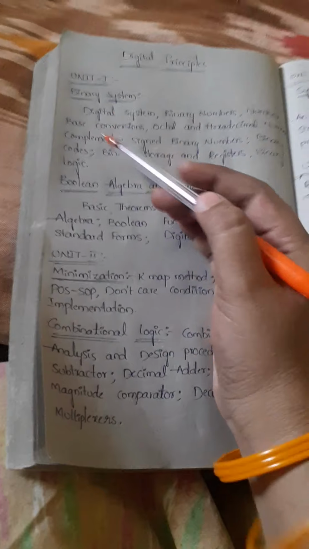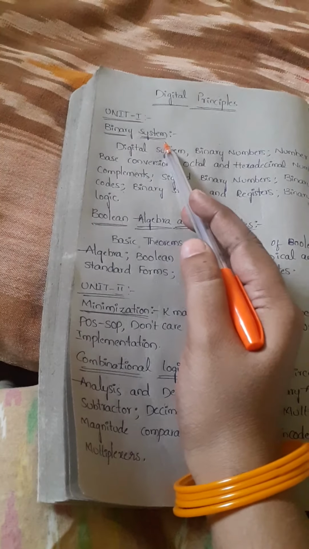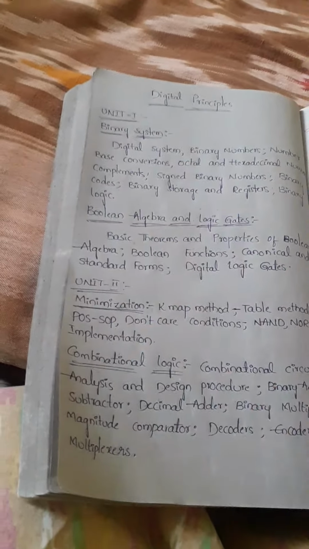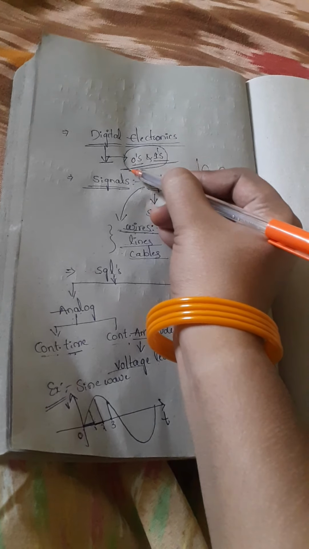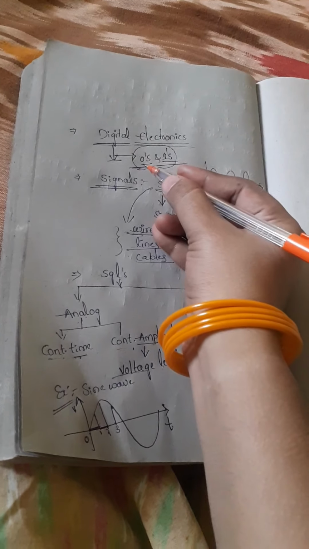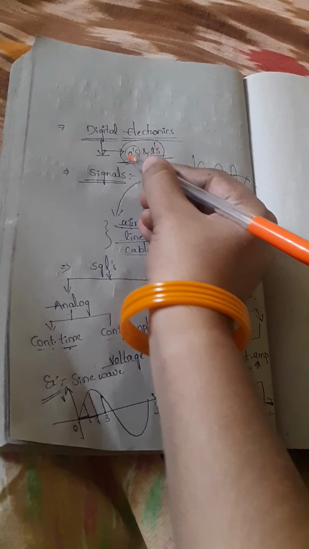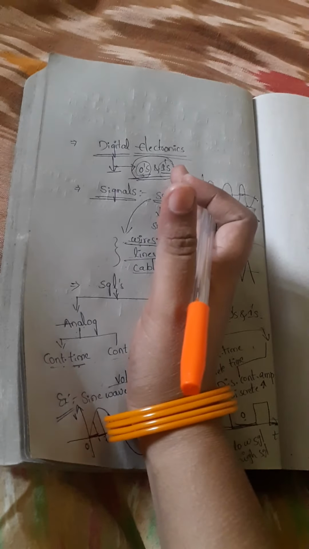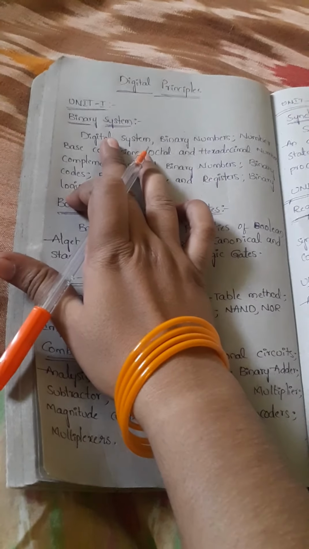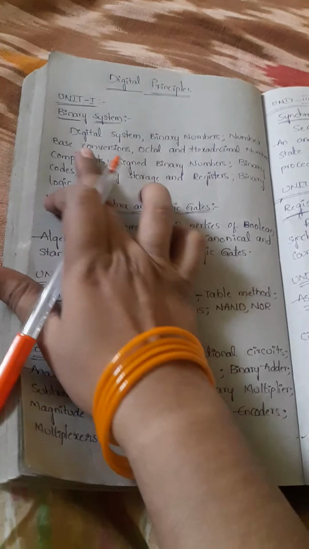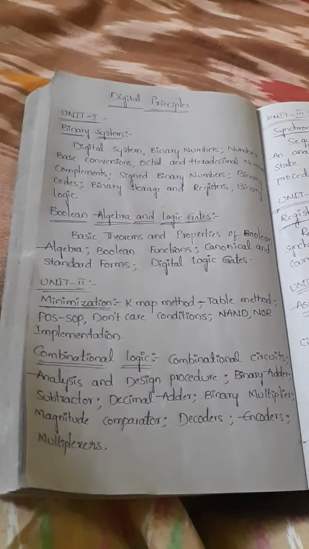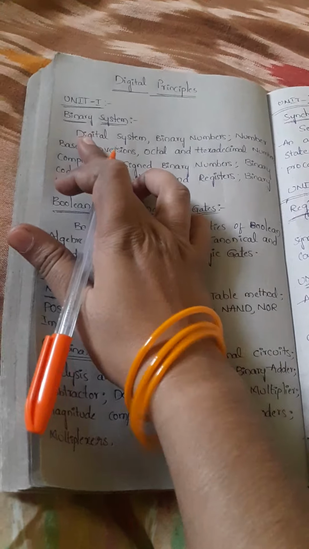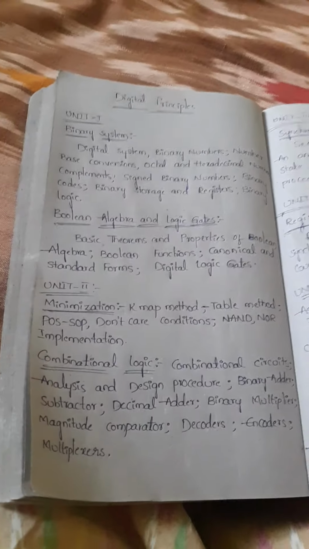Okay, coming to unit 1, that is the binary system. Just now I explained what binary is. A binary system is a system which can represent signals in either zeros and ones. Now coming to the first topic, the digital system. From the next class we will discuss each and every topic. Okay, so this is the complete introduction part.